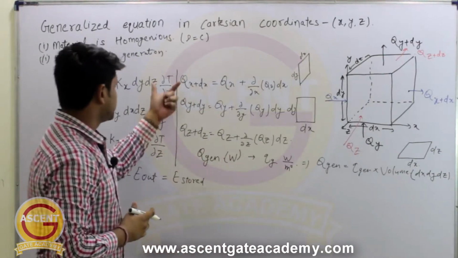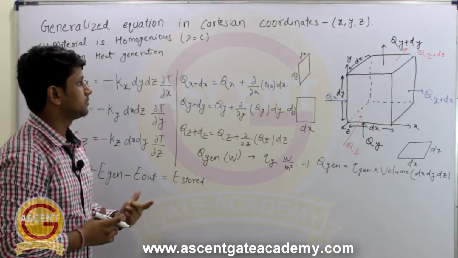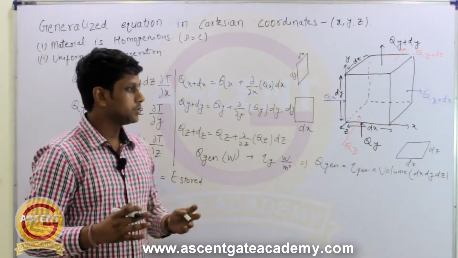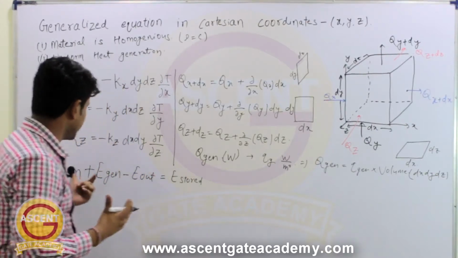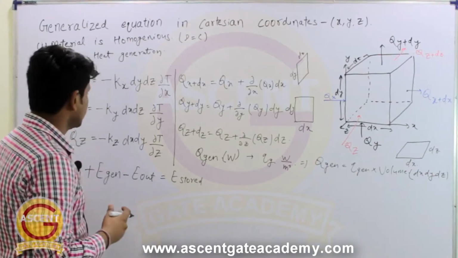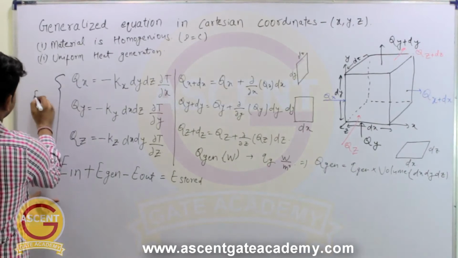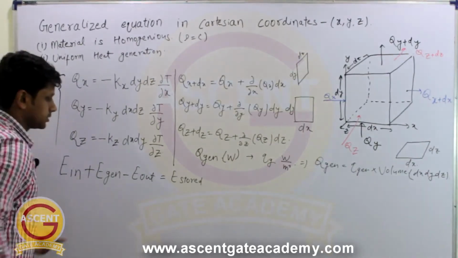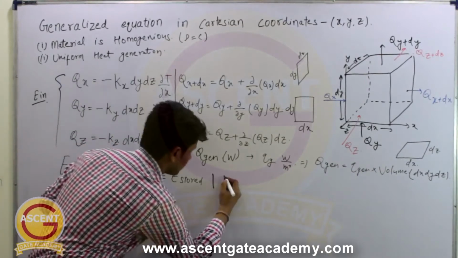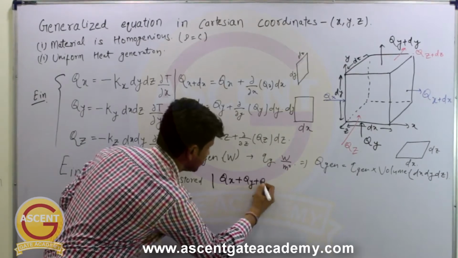Now we can put these values in this energy balance equation and we will get the generalized equation for conduction in Cartesian coordinates. So now we will put the values of the energy input and energy output in this equation. What is the energy input? These three terms are the energy input. So energy input will become Qx plus Qy plus Qz.